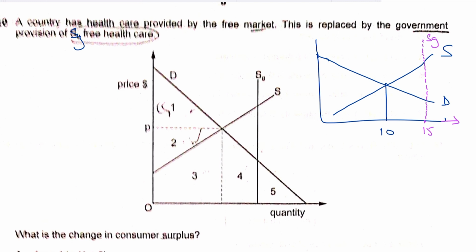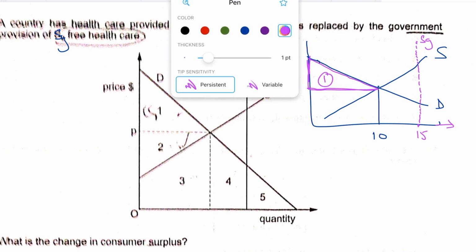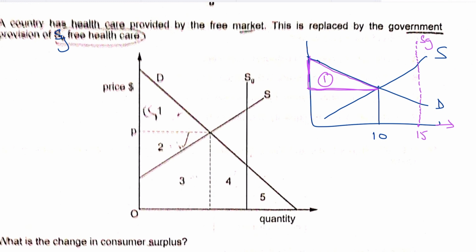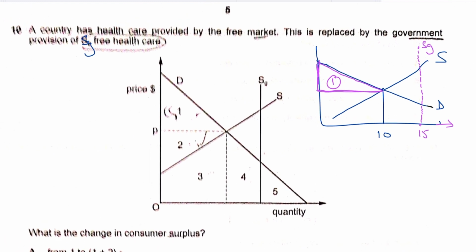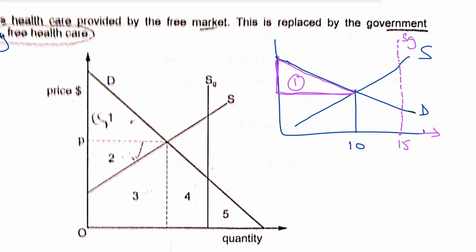Now what is the change in consumer surplus? If this was the free market output, then this entire triangle was representing consumer surplus, which is the area above the price below the demand. So this was your consumer surplus. Now at 10 units, and the government is providing it for free, let's see at 15 units of the healthcare provision where this point intersects the demand curve. So this point intersects the demand curve over here.